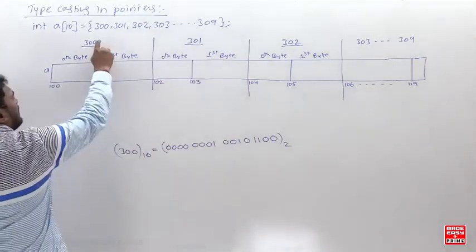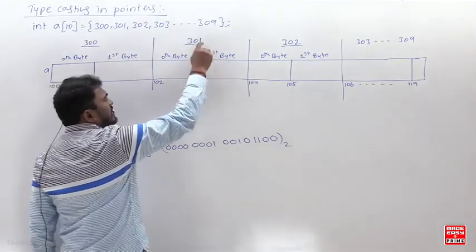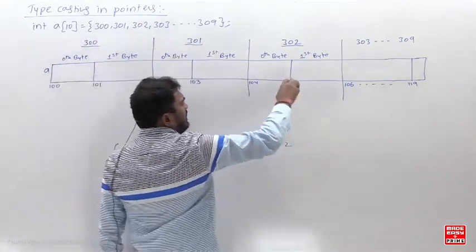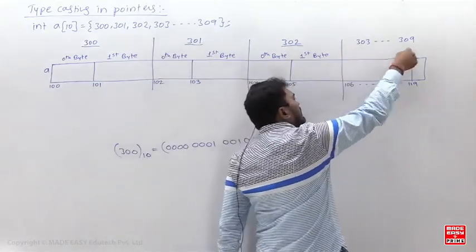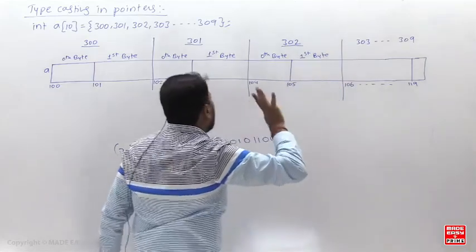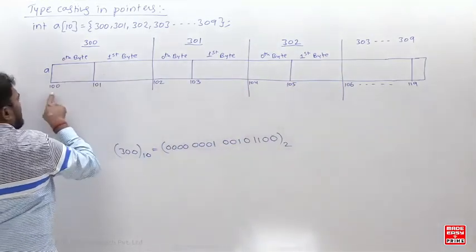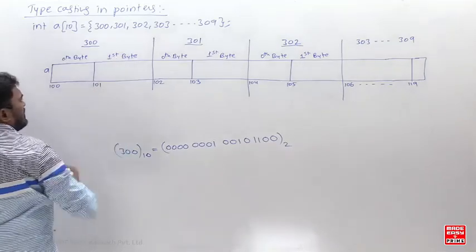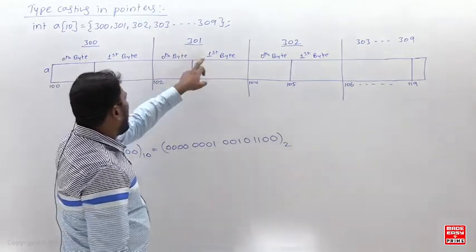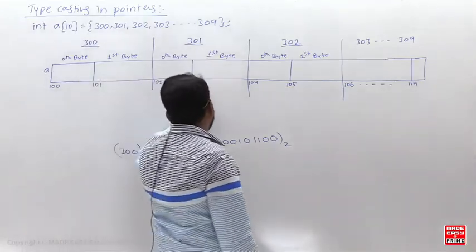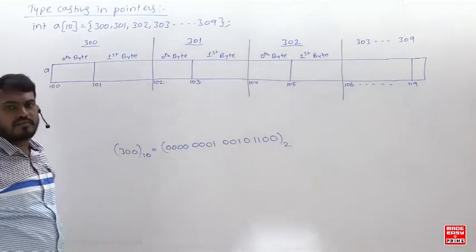Okay. Now look here. 300 has 2 bytes, 0th byte and first byte, and 301 has 2 bytes, 0th byte and first byte. 302 also has 2 bytes, 0th byte and first byte, and the same for the remaining values. Just listen carefully. The base address starts at 100. So the 0th byte address is 100, the first byte address is 101, and for 301 the 0th byte address is 102 and the first byte address is 103. So every element has 2 bytes of size.